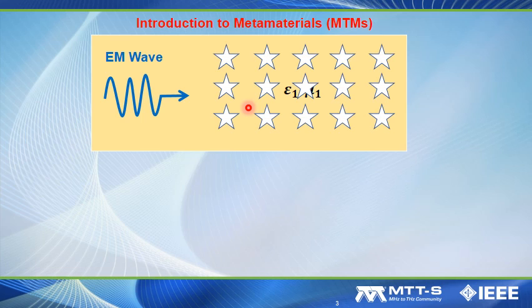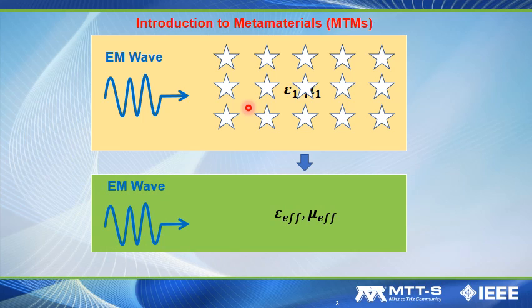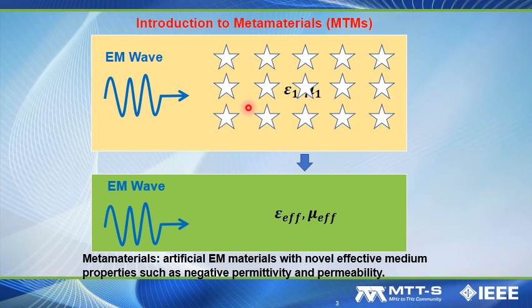These two constants in nature are usually positive. However, when we properly design some periodic pattern on top of these materials, we can alter these properties. In some cases, we can manipulate both constants to be effective constants such that in some frequency regime, these two constants can become negative values. This interesting property cannot usually be found in nature, and these are usually artificially engineered materials. Therefore, we call them metamaterials.